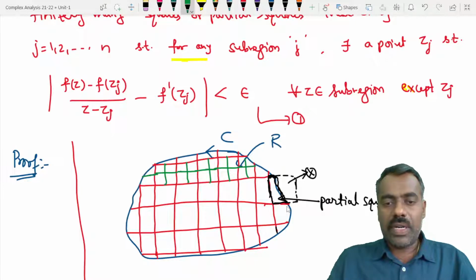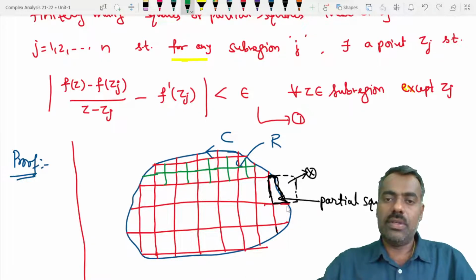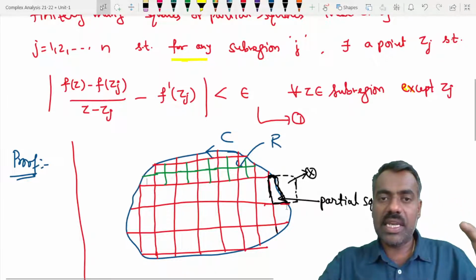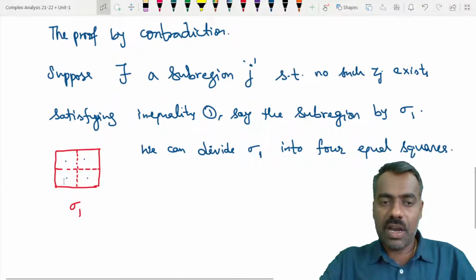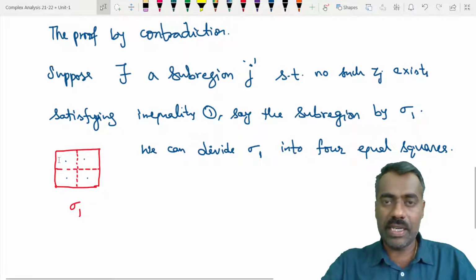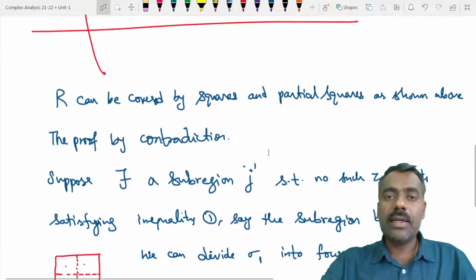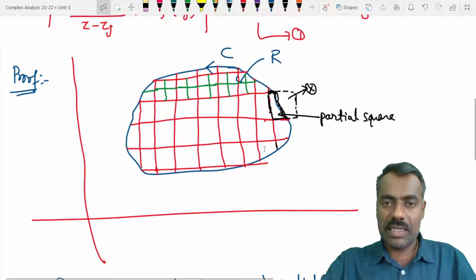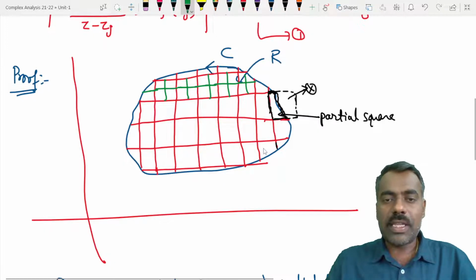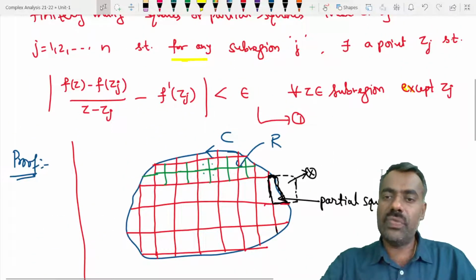Whichever subregion had a problem, we divided into 4, and if all these 4 squares hold inequality 1, then by splitting further into even smaller parts of the given length, we make sure it is satisfied in every subsquare, so we are done.